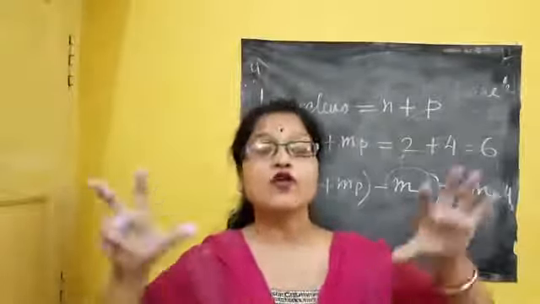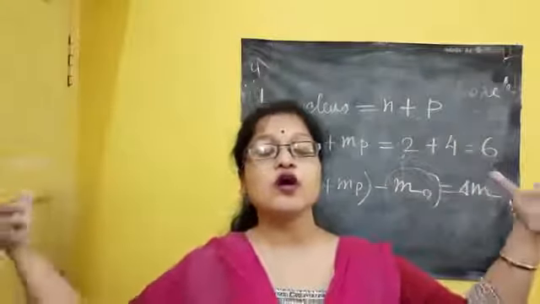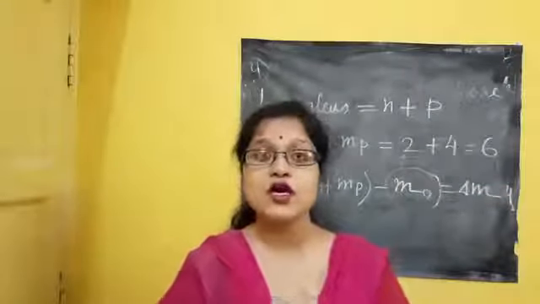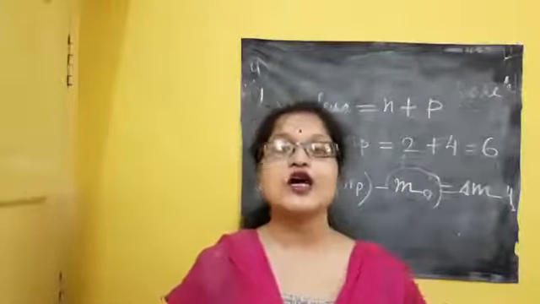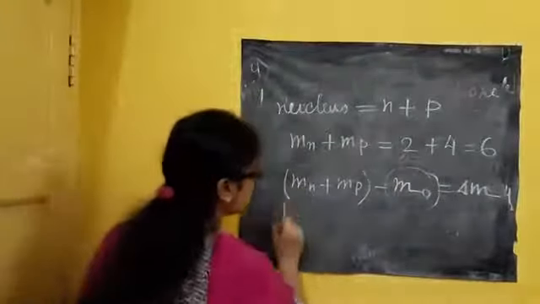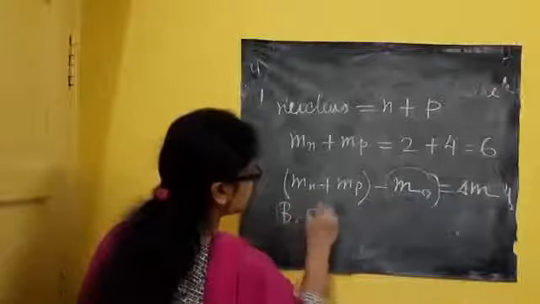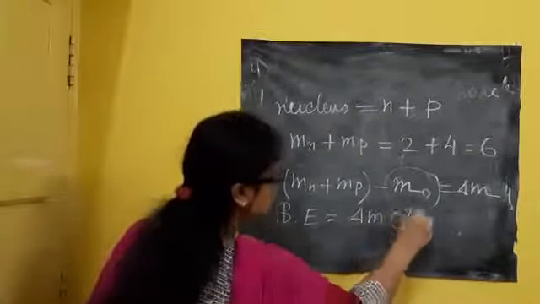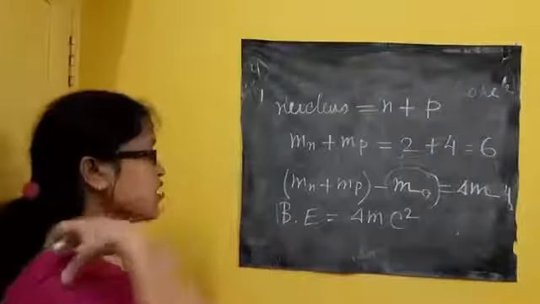Or when separate neutrons and protons combine to form a nucleus, the amount of energy released is called binding energy. Remember that binding energy, denoted B, is nothing but the mass defect times c square. This is the binding energy.